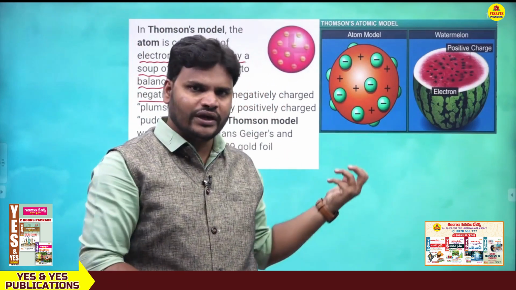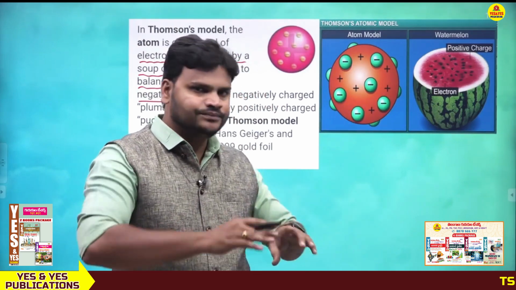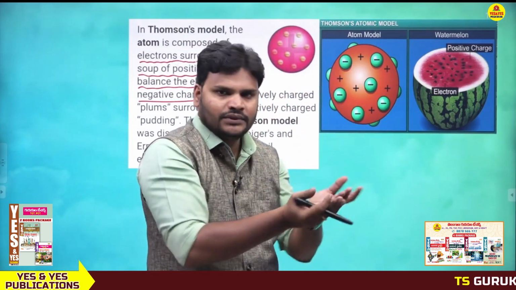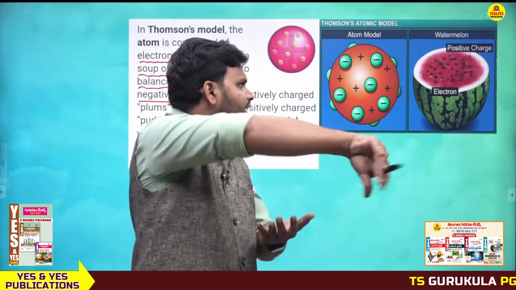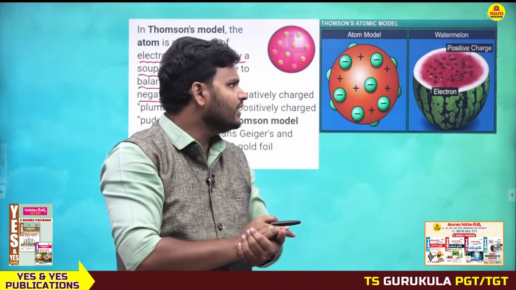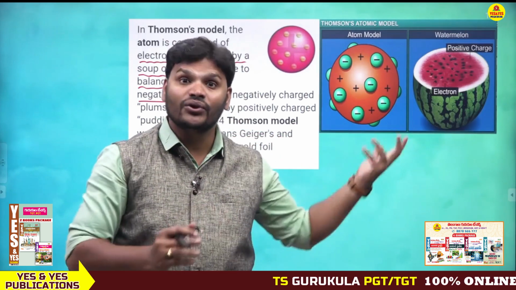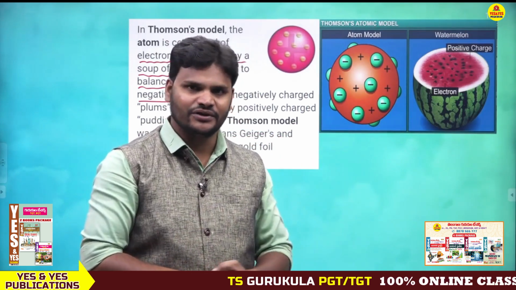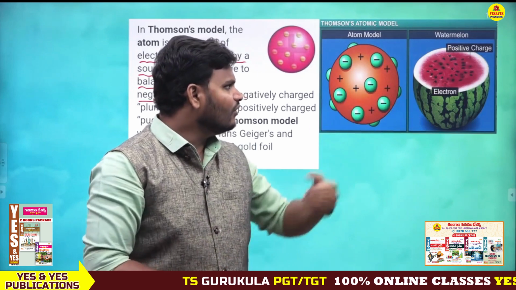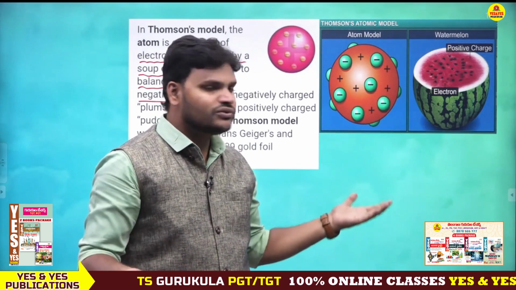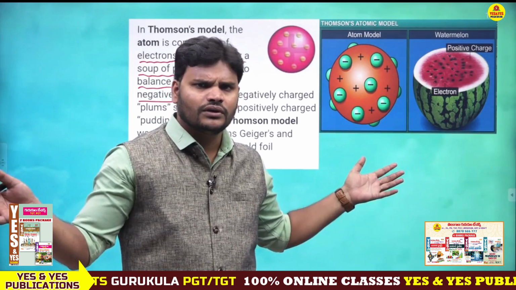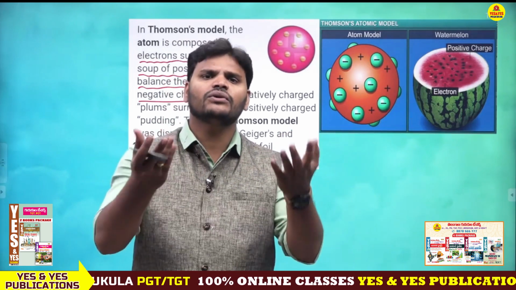But here, what was the problem? The whole atom contains electrons and protons only. There is no neutron here. Are you getting my point? And one more important point, positive charge and negative charge cancel out, ultimately you get zero.